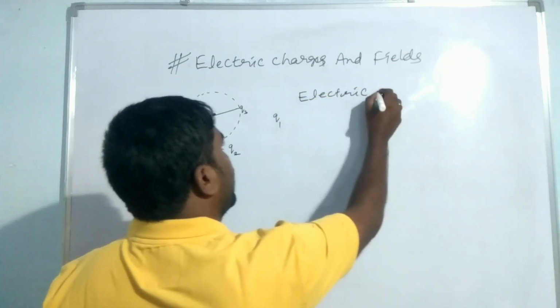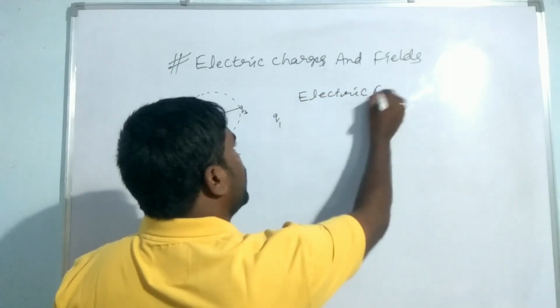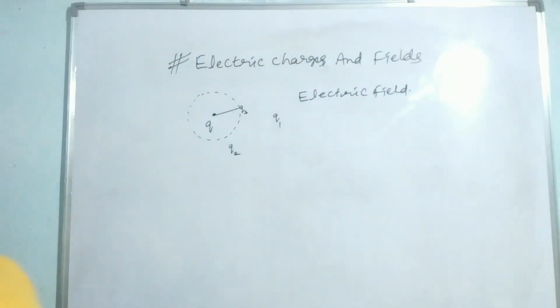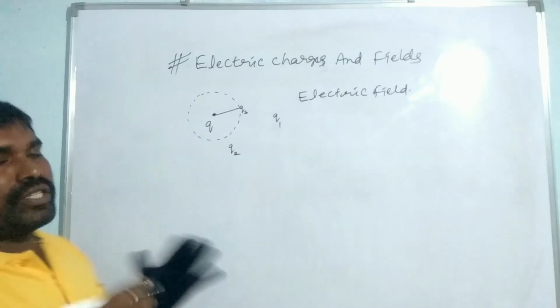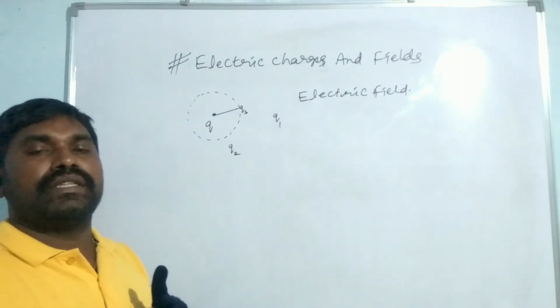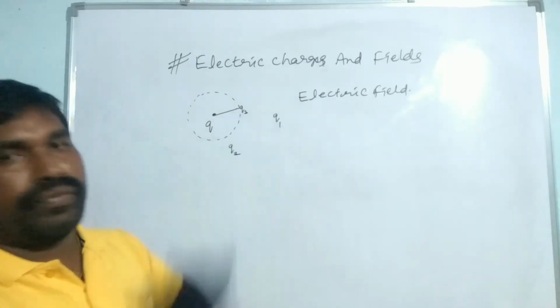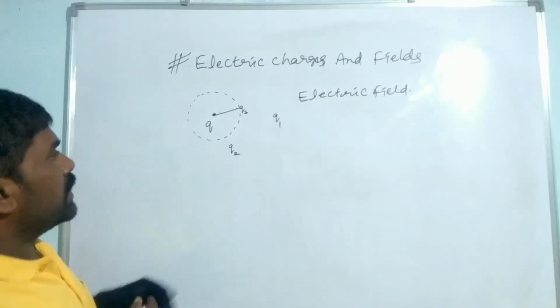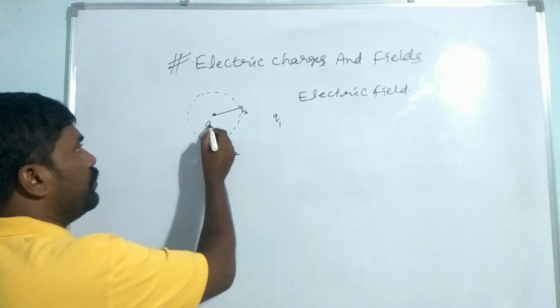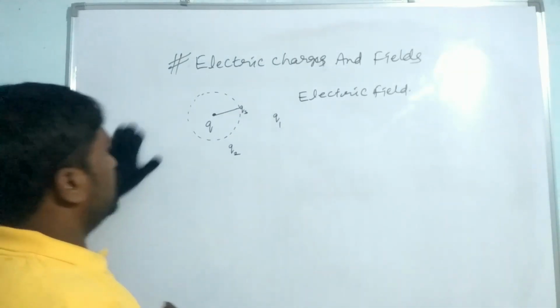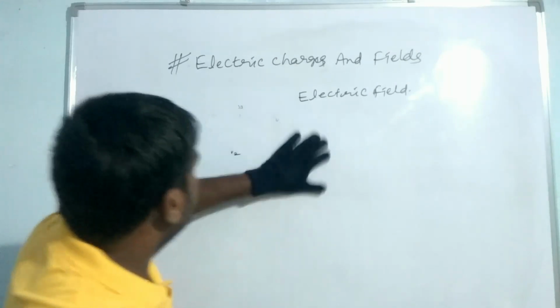So what is meant by electric field? Electric field is nothing but this: how much distance the effect of a charge is given to another charge. So every particle has an electric field around it, right?